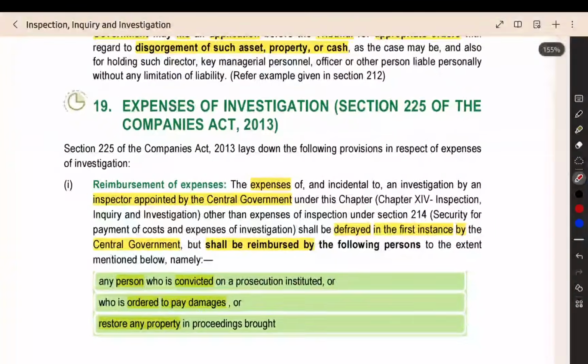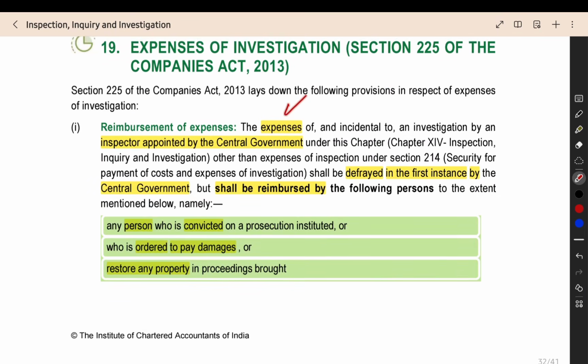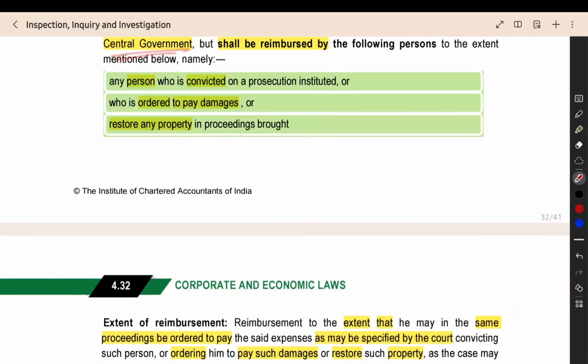Now the next section, section 225, expense of the investigation. When you are doing the investigation, the cost of investigation, who will pay that? That is the thing. The central government is ordering the investigation, or the tribunal is ordering the investigation, or some other person is ordering the investigation, but the cost for the investigation, who will pay that? That is the question. Here, the expenses for the inspector appointed by the central government will be first paid by the central government. When the bills are presented, first the central government will pay. After that, it will get the reimbursement.